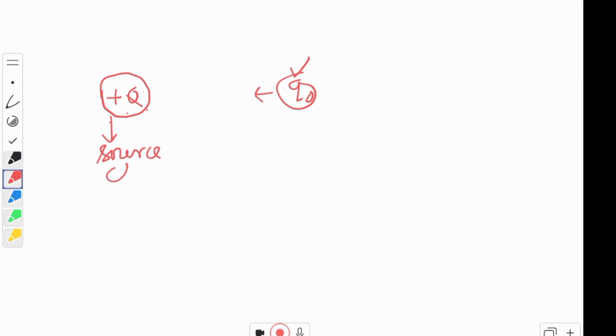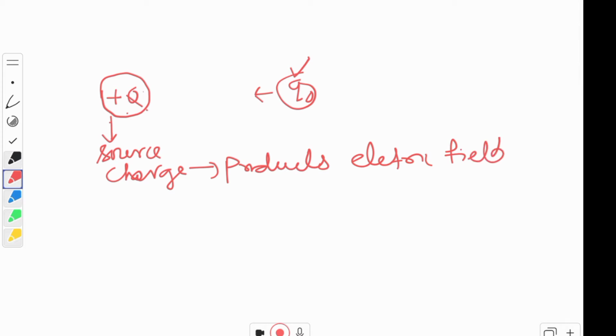That means it produces electric field. Okay, children? And now this Q naught charge is the test charge. It is called test charge.